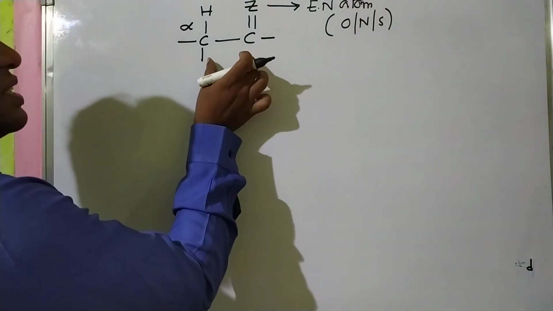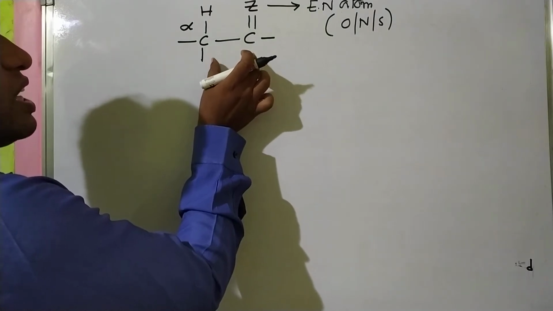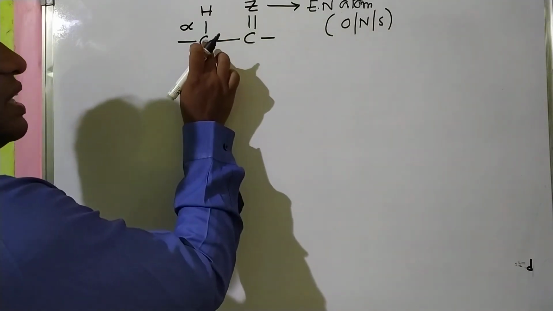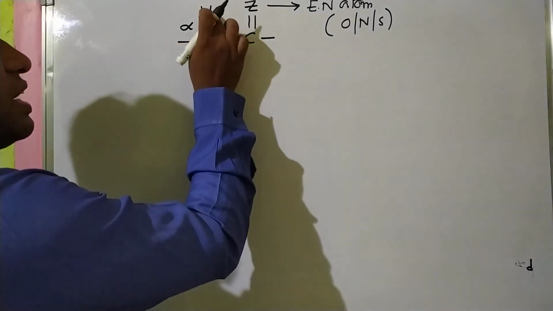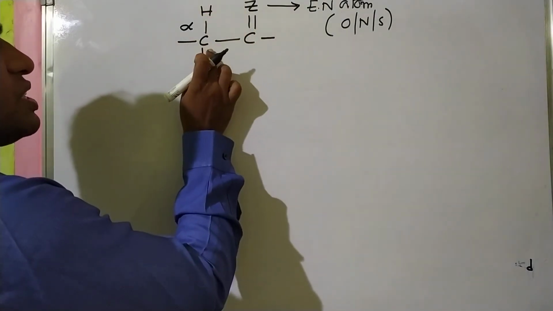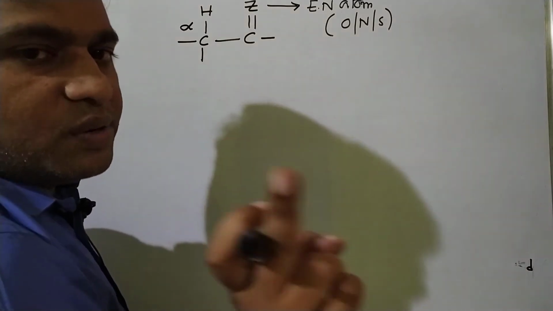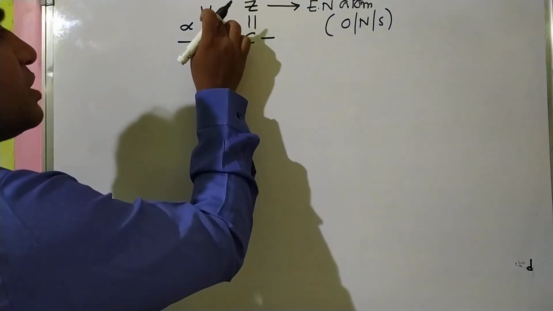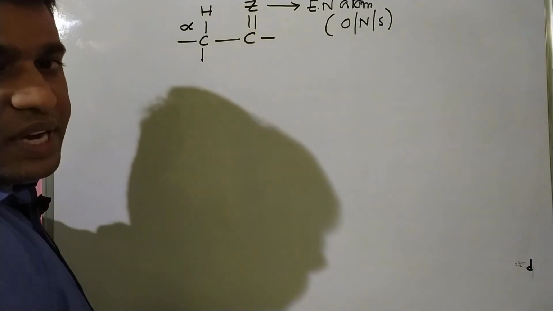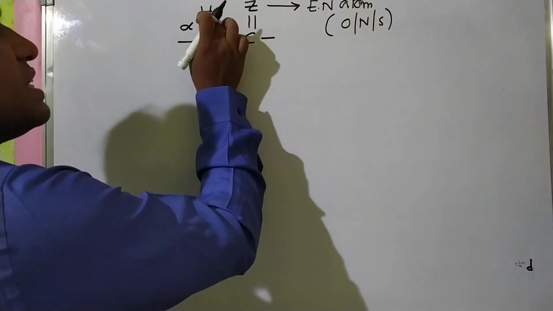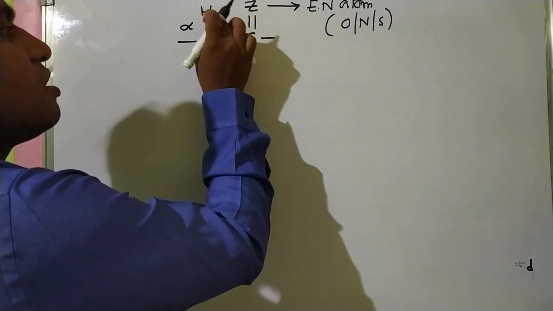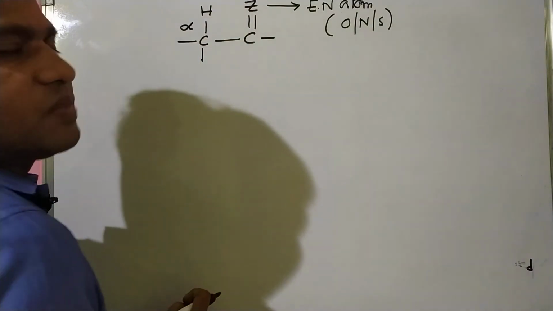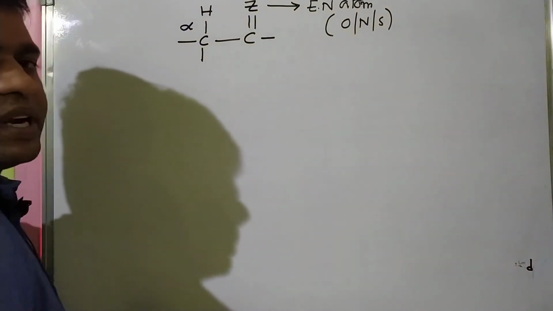This is the alpha carbon, and this hydrogen is acidic hydrogen. This acidic hydrogen will oscillate between these 3 atoms, 1, 2, 3. So it is called tautomerism.